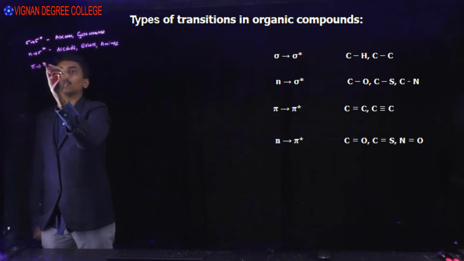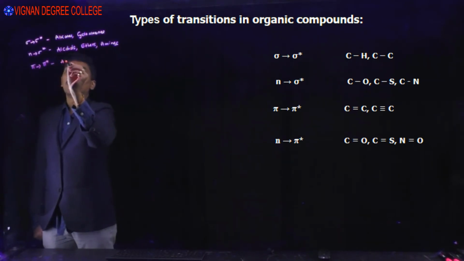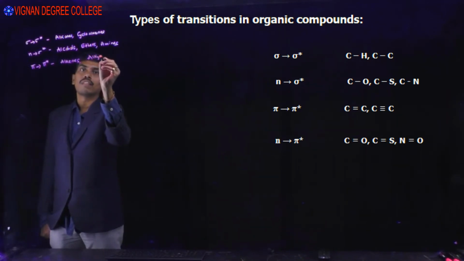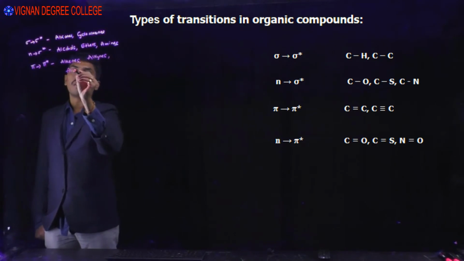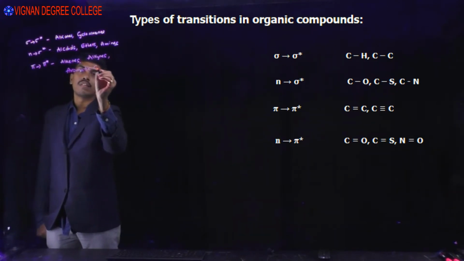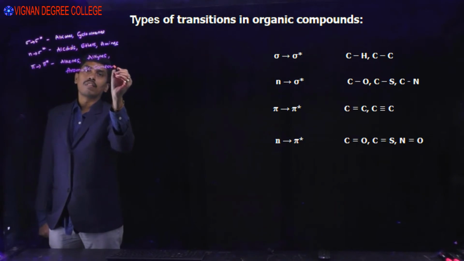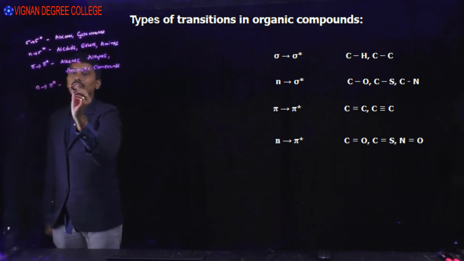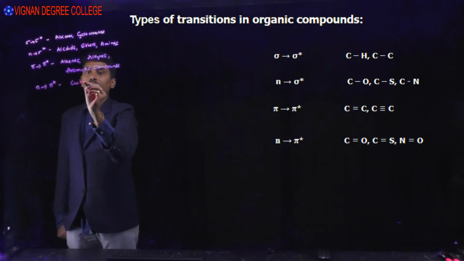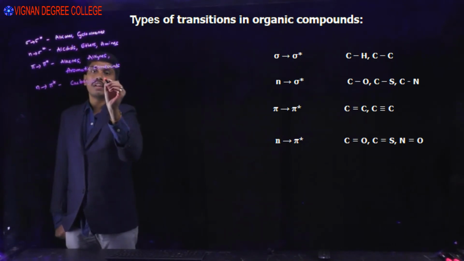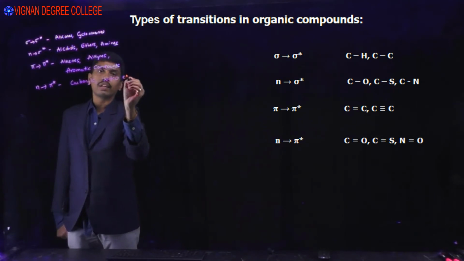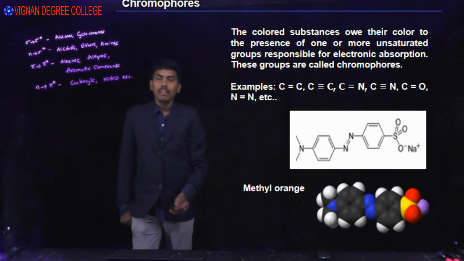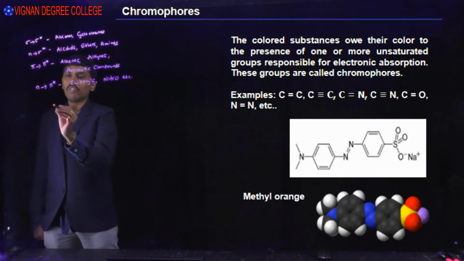If you see pi to pi star, alkenes, alkynes, aromatic compounds will undergo pi to pi star transition, even carbonyl compounds also. If you see n to pi star, mainly carbonyls, meaning aldehydes, ketones, nitro compounds, etc. Okay, now we will see some important terminology in UV visible spectroscopy.